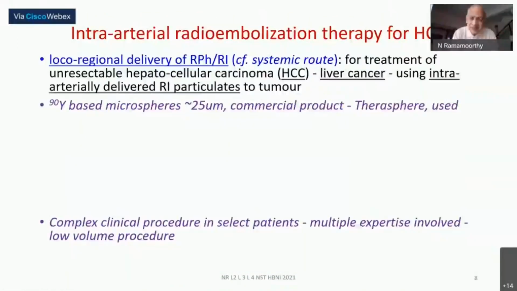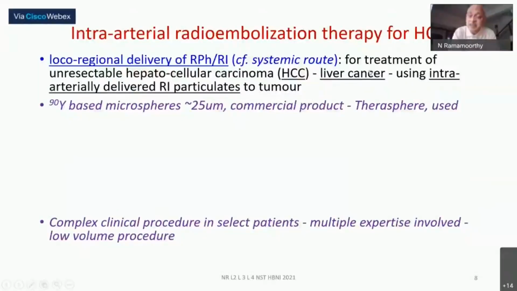In the case of a certain type of liver cancer, hepatocellular carcinoma it is called, instead of targeting, there is a provision to send your radioactivity very directly to the tumor site itself. It so happens that this particular liver cancer receives the bulk of its blood flow directly from the intra-arterial blood, the hepatic artery, which goes to feed the liver.